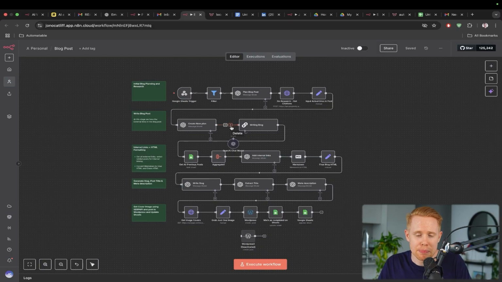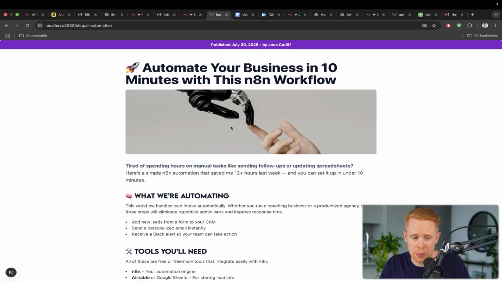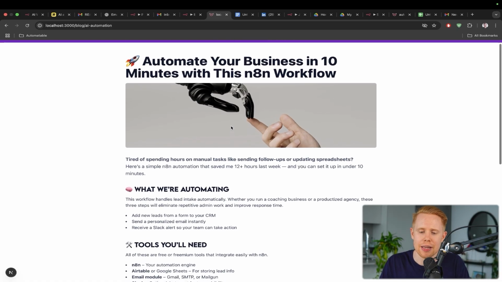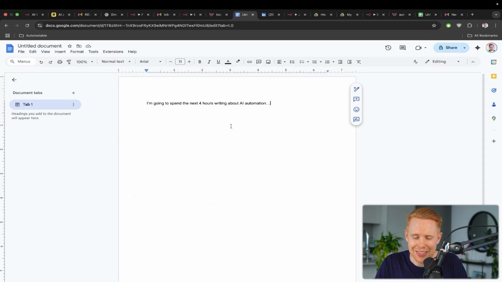Another use case could be automatically creating blog posts, something like this, and then automatically publishing these in real time, okay? In the good old days, if you wanted to do this, you'd have to spend like 4 hours writing a blog post about AI automation, and it would just absolutely take forever. But now this can be done pretty much 100% automatically.